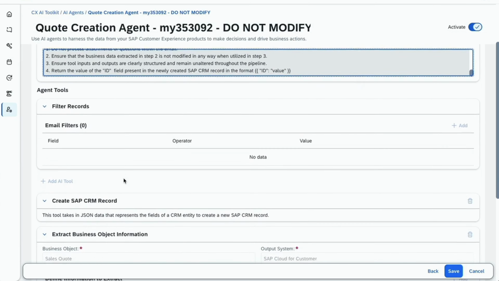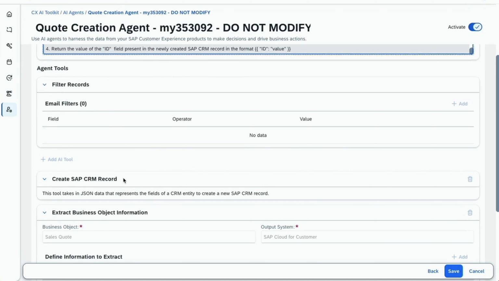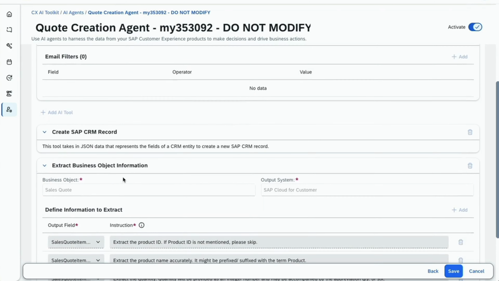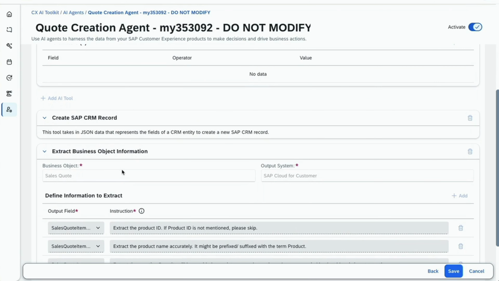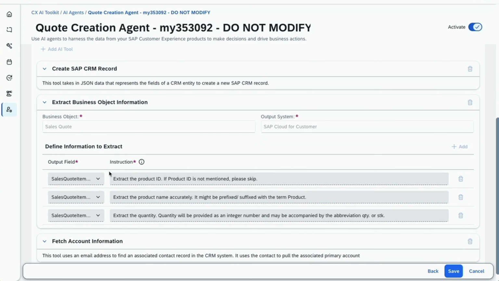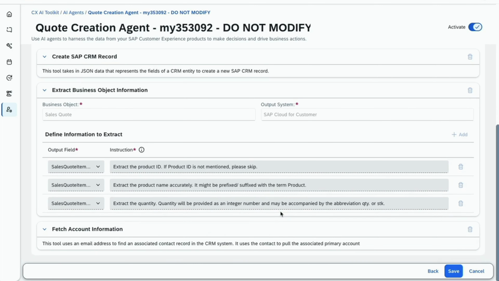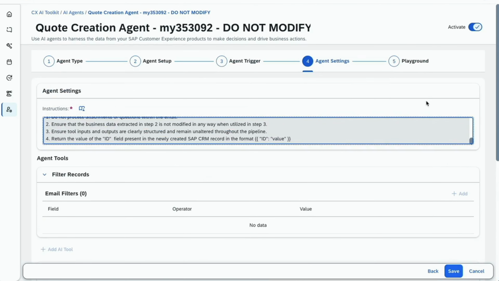So in this case, we need to create a CRM record, the sales quote, for example. Or we need to extract some business object information, like, for example, the product ID and also product name and the quantity. So that's happening here. And before we can create a CRM record, we also need to get some account information with this fetch tool. And here the playground, you can try this out.